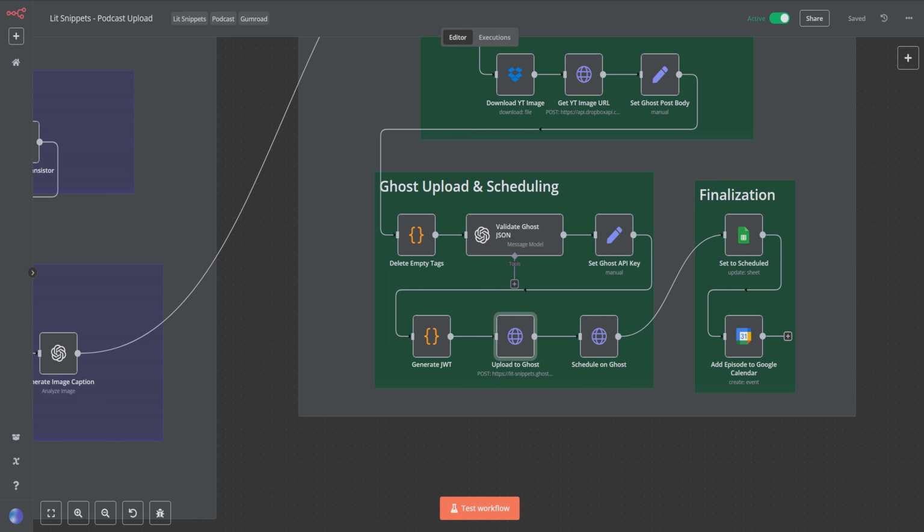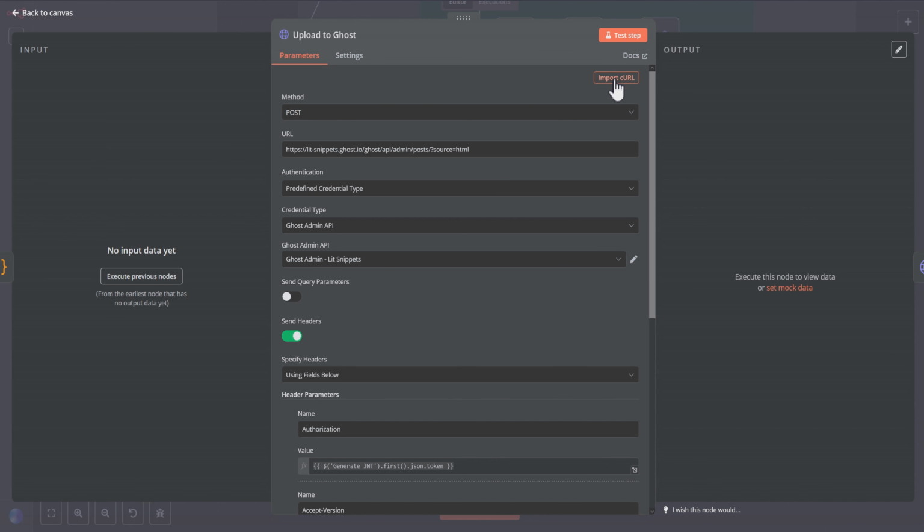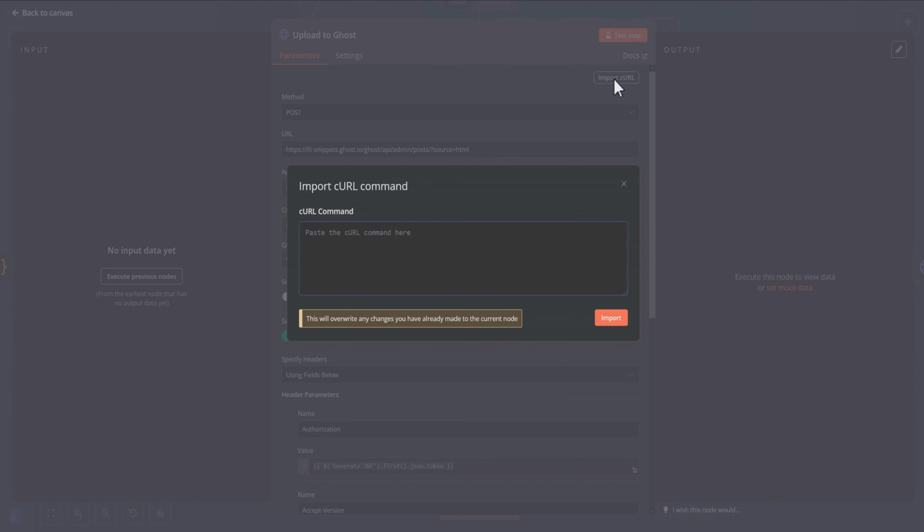And another cool thing about the HTTP node is this little button right here. This import CURL button is a lifesaver. Whoever put this here in n8n, I love you. I absolutely adore you. This button is fantastic.